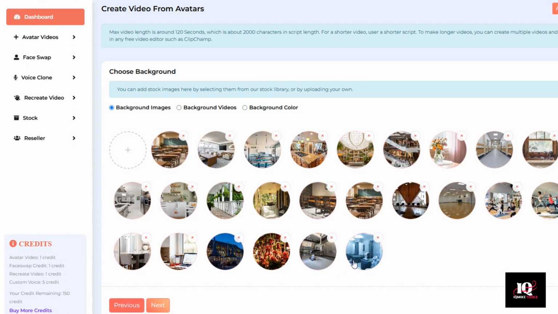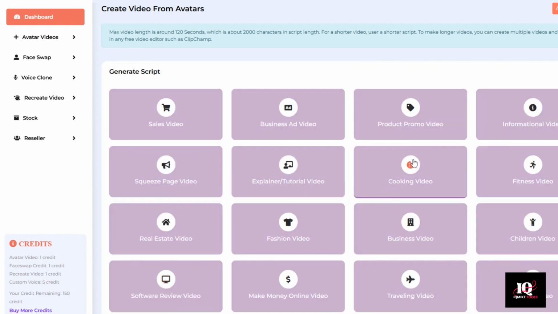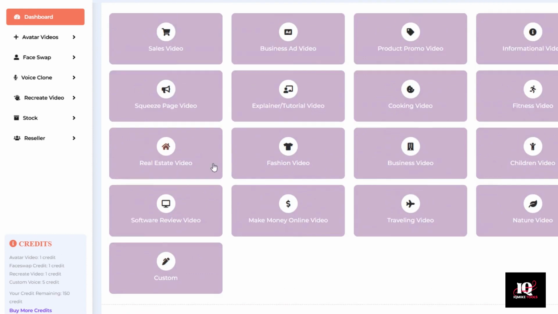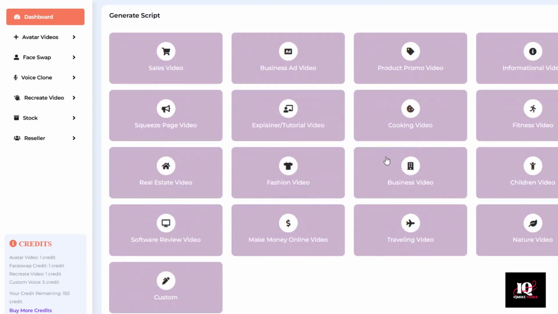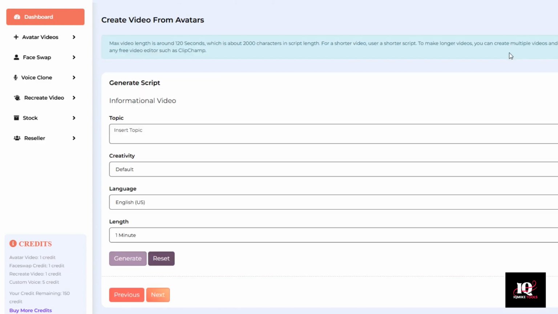I'm not sure which of these two backgrounds is going to look better. I'm going to select that first one and see. And I'm not going to do all 17 of these video types for you in this demonstration. Let's try and do maybe half of them. So let's skip over to informational video. I guess we already did one informational video, but I've got this idea, so let's do another one.